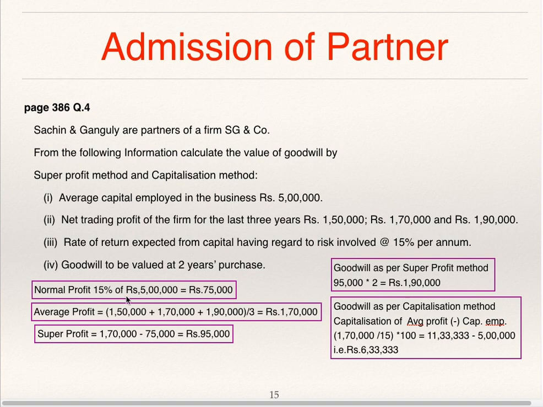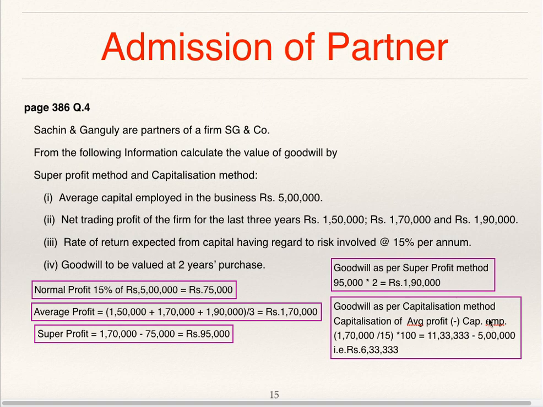Now first we'll find out normal profit. 15% of 5 lakhs capital employed is 75,000. Now we'll find out average profit. These three profits are given, addition divided by 3. Average profit is 1,70,000. Super profit is the difference between these two: 1,70,000 minus 75,000, that is average profit minus normal profit, is super profit 95,000. Goodwill as per super profit method is 95,000 into 2 years purchase, that's why multiplied by 2.